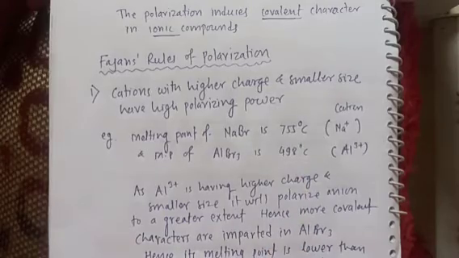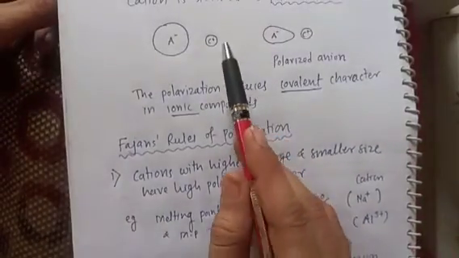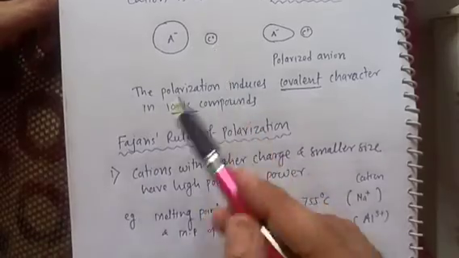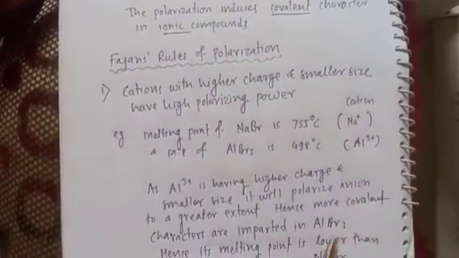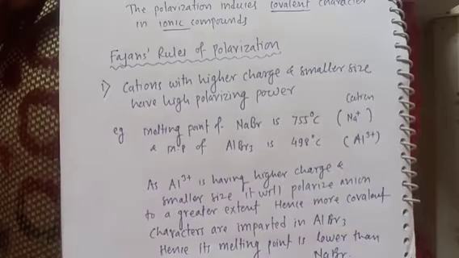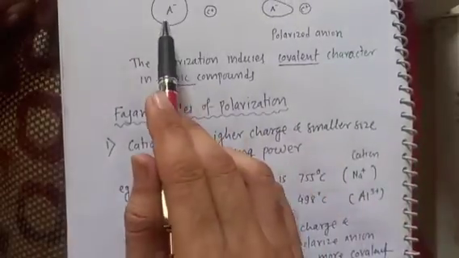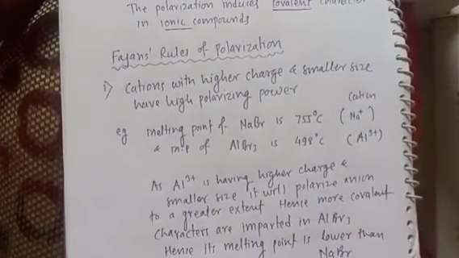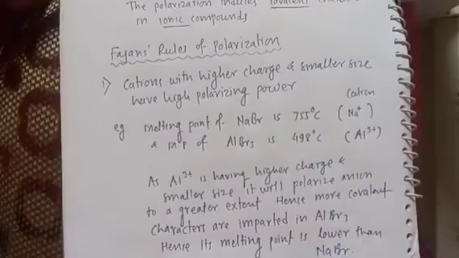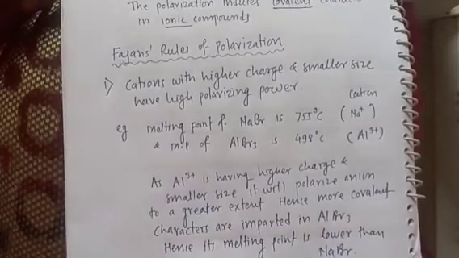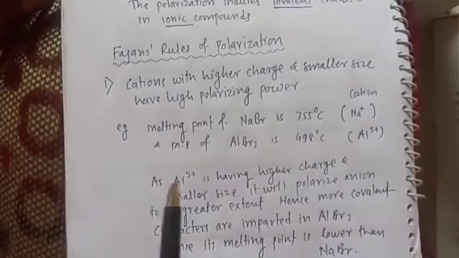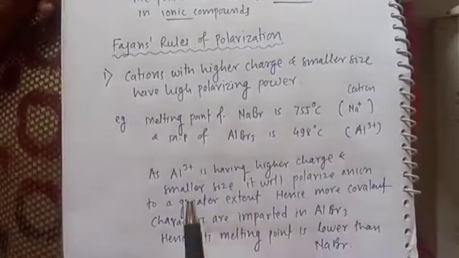Means if the cations are of different types, the cation having higher charge, means 2 plus, 3 plus, 4 plus, and smaller size, will polarize the anion to a greater extent, and more covalent character will be imparted in that particular compound. For example, see here, this example will clear this concept.